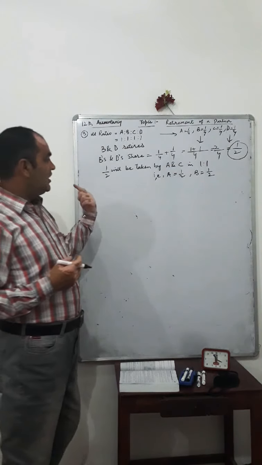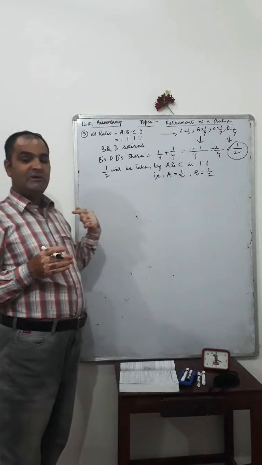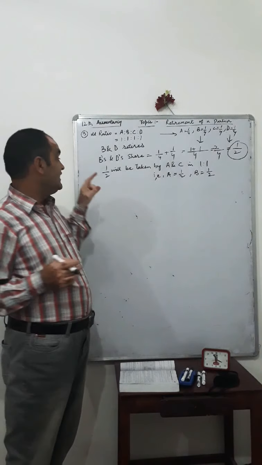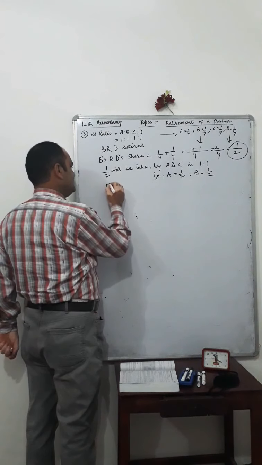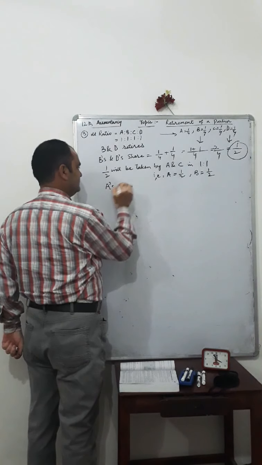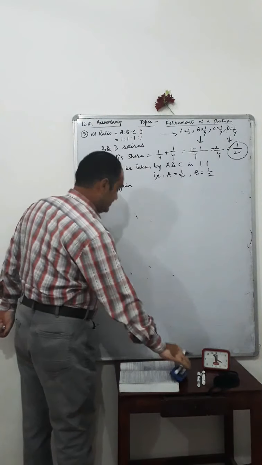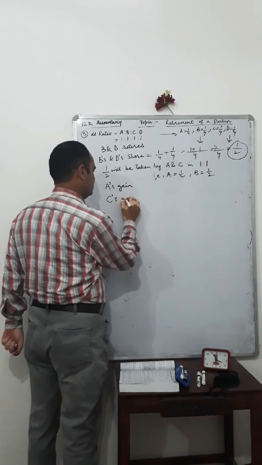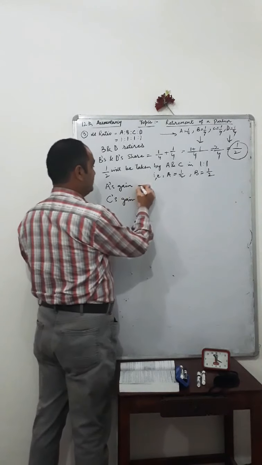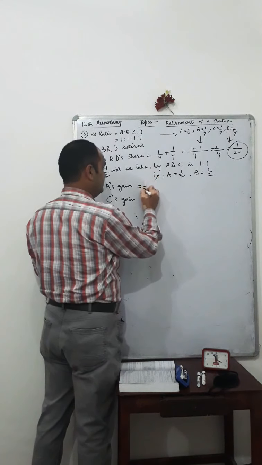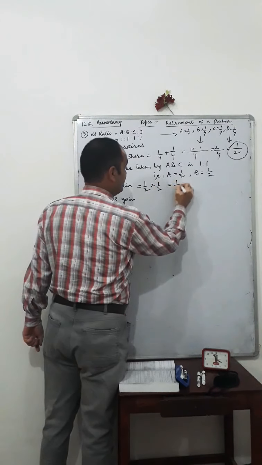Now, our question is to calculate the new ratio. Before calculating the new ratio, we are supposed to know the gain of the existing partners, that is A and C. A's gain is equal to 1 by 2 into 1 by 2, that is equal to 1 by 4.